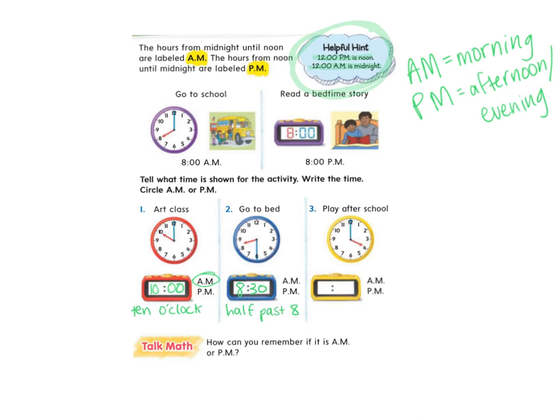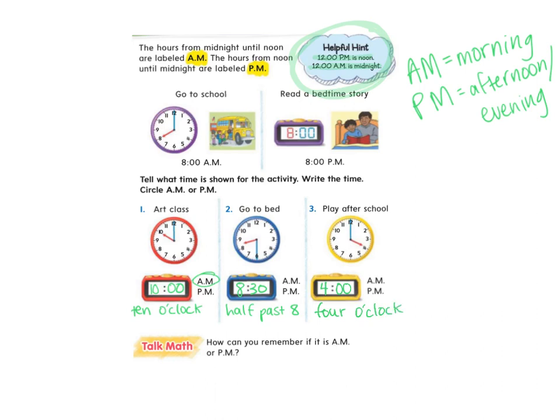So now over here we have the hour hand pointing directly at the 4, exactly on that 4. And then the minute hand is pointing directly at the 12. So we know it is going to be something o'clock, 4 o'clock. All right, so we have 4 and we show o'clock with 2 zeros, and it would be 4 o'clock. And we forgot to do AM, PM on the last one.